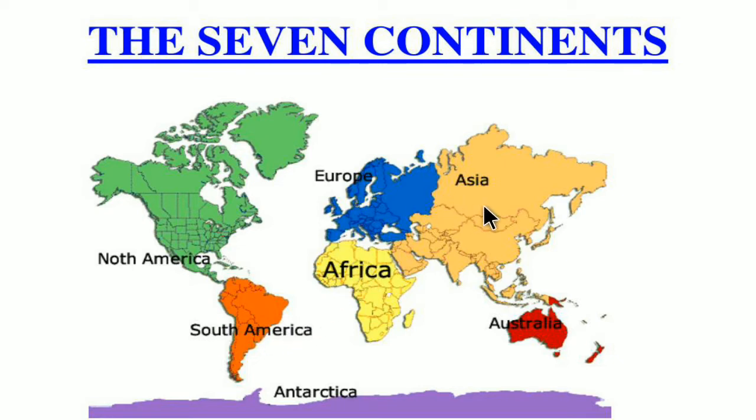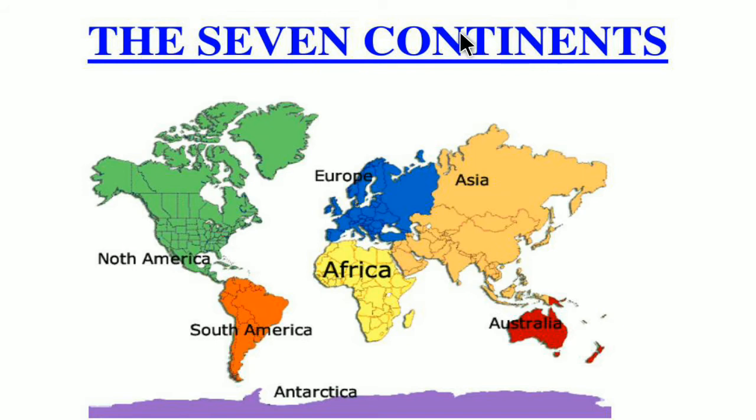Europe and Asia are often called Eurasia. Today we are going to learn about the 7 continents. Continents are massive land masses found on Earth, and we have 7 such continents from largest to smallest.